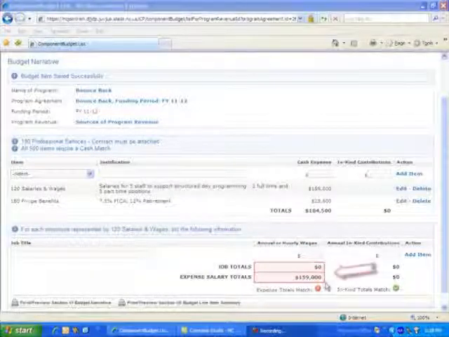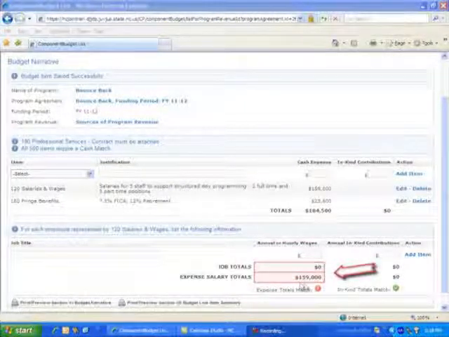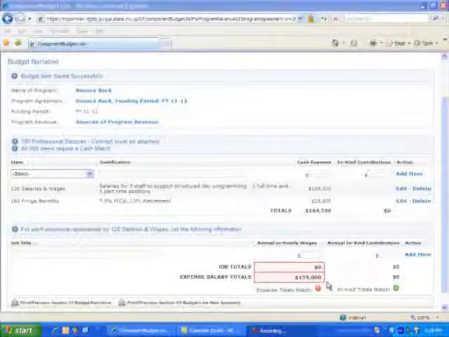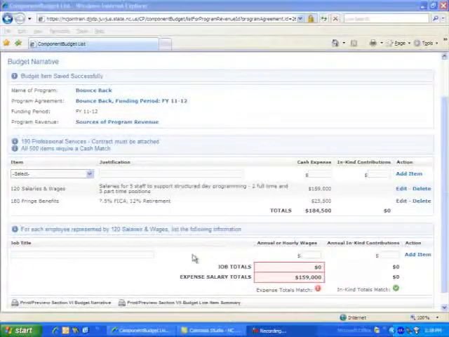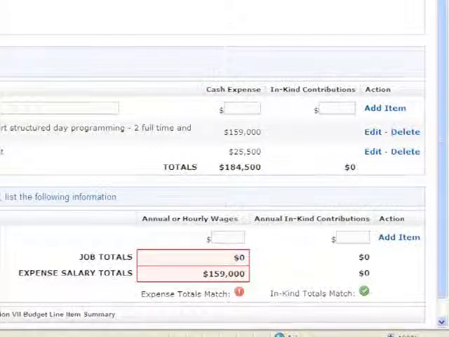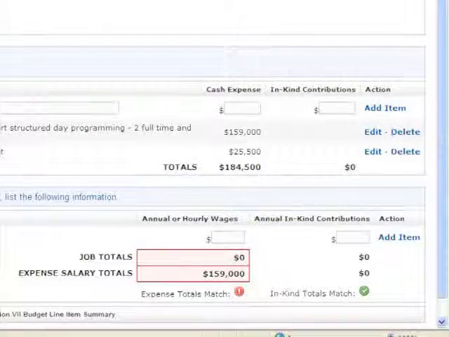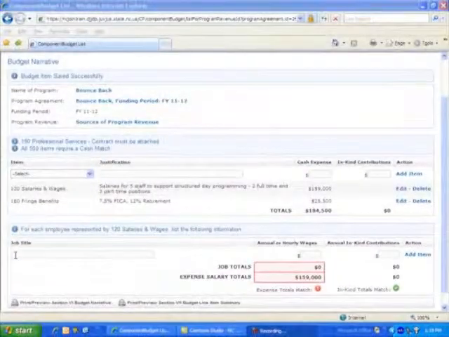Note that at the bottom, I must create job titles that will total $159,000. Once I indicate all the positions that support the $159,000, my expense totals will match. Currently, the red exclamation point icon is indicating that my expense totals do not match because I have not entered any job titles in my field. Let's move on and enter job titles.